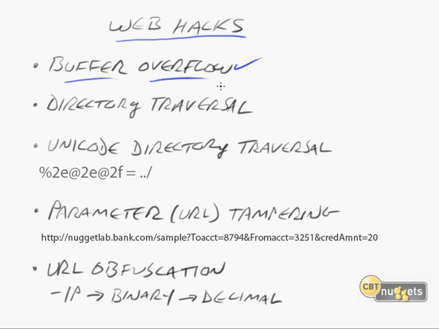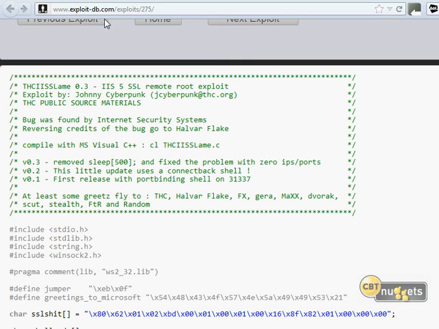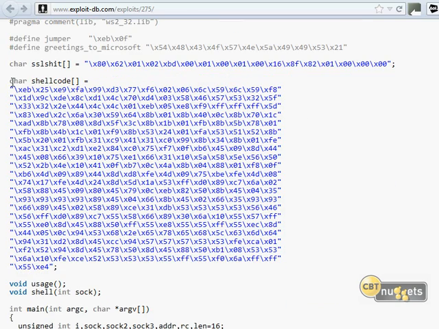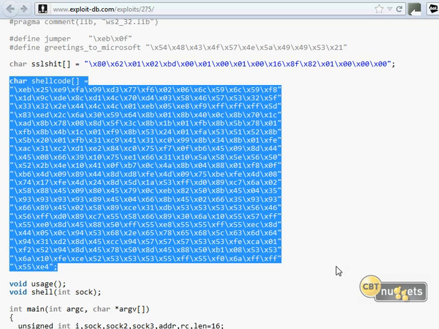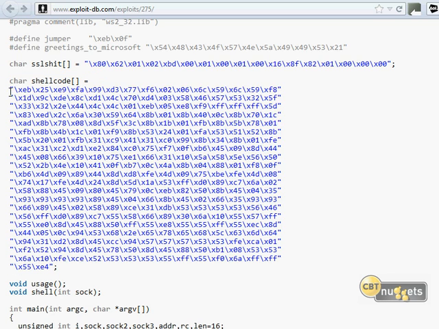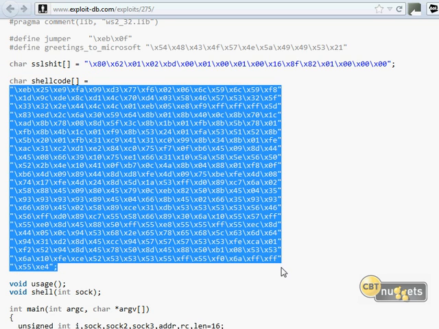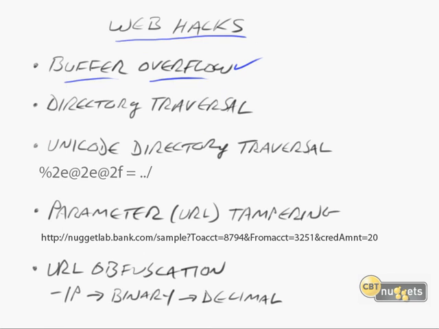Now, one of the things you want to keep in mind for exam purposes is what a buffer overflow might look like. I think I have a web page here. There we go. This is from ExploitDB, which, remember, is a great source for looking for a lot of this kind of stuff. But anyway, this is the key thing, where we see all this gobbledygook. When you see a dense stack of code that just looks like it has no meaning, it just goes on and on and on, that's very often an indication of a buffer overflow attack.